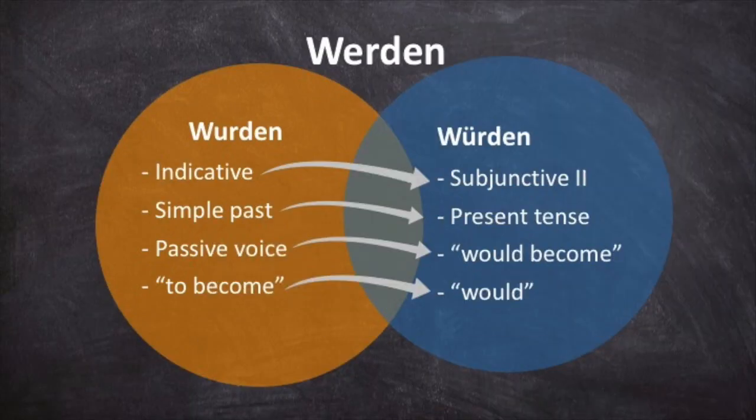To recap, wurde is a form of werden that expresses the indicative mood in the simple past. It can be used in the passive voice in the simple past to express to become in the indicative past tense. Würde is the present tense subjunctive mood form of werden. It is used to express wishes and as-if statements. It can be used by itself to express would get or would become, or it can be used with another verb in the infinitive to mean would.